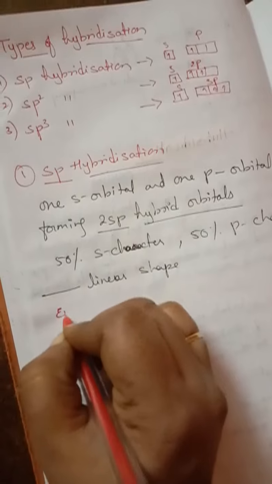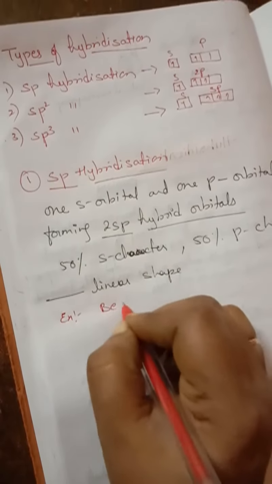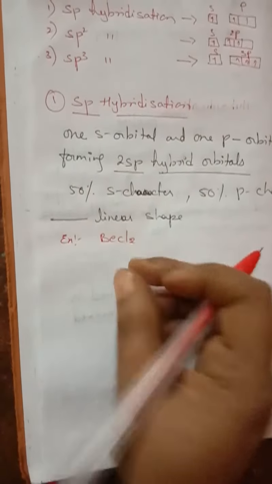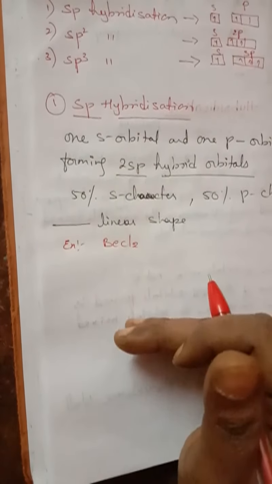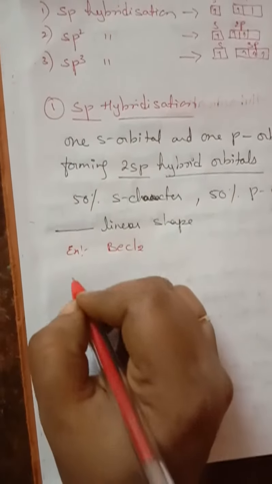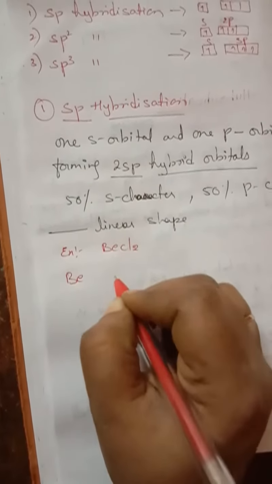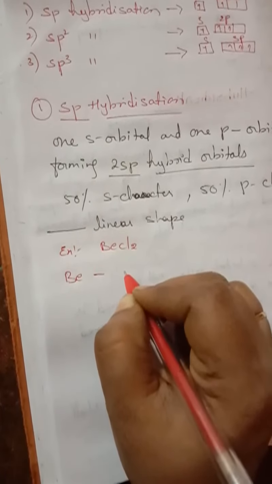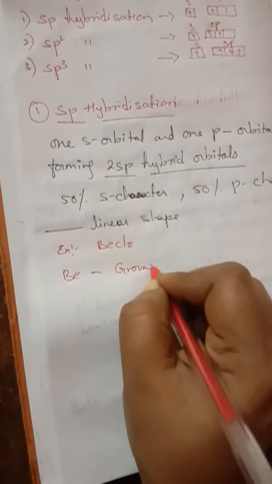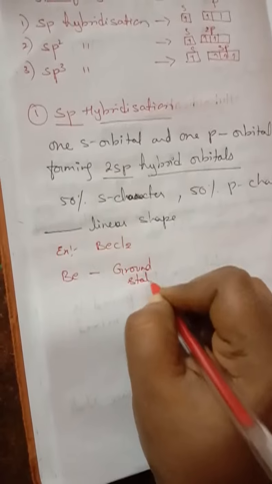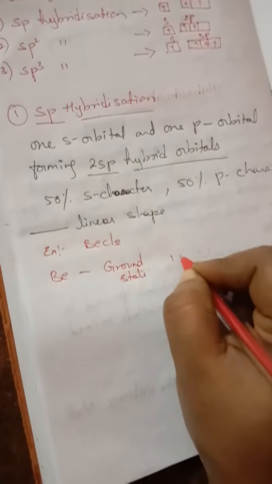So here I am taking example BeCl2. Okay. So whenever any example is given, you have to write their electronic configuration in ground state and in excited state. Then it will be easy for you. So first beryllium, in ground state, electronic configuration 1s2, 2s2. So in excited state,